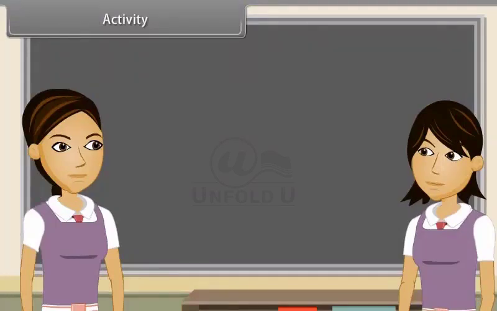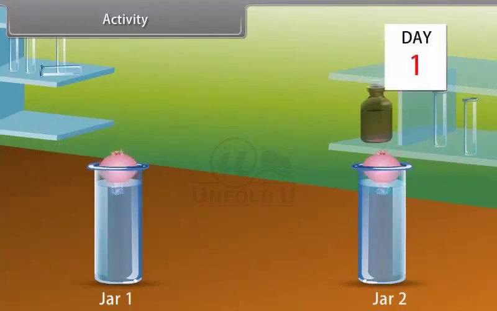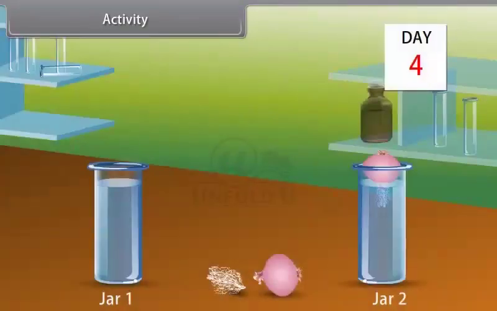Activity. We can prove that meristematic tissues are found by doing an activity. I will take a glass jar, and Ankita, you will also take a similar glass jar filled with water. Then we will place same-sized onion bulbs on each jar for 3 days to observe the growth of roots. Yes, we will measure the length of roots on day 1, 2 and 3. Then on the 4th day, you will have to cut the roots of the onion bulb. Then again, place it on the jar.